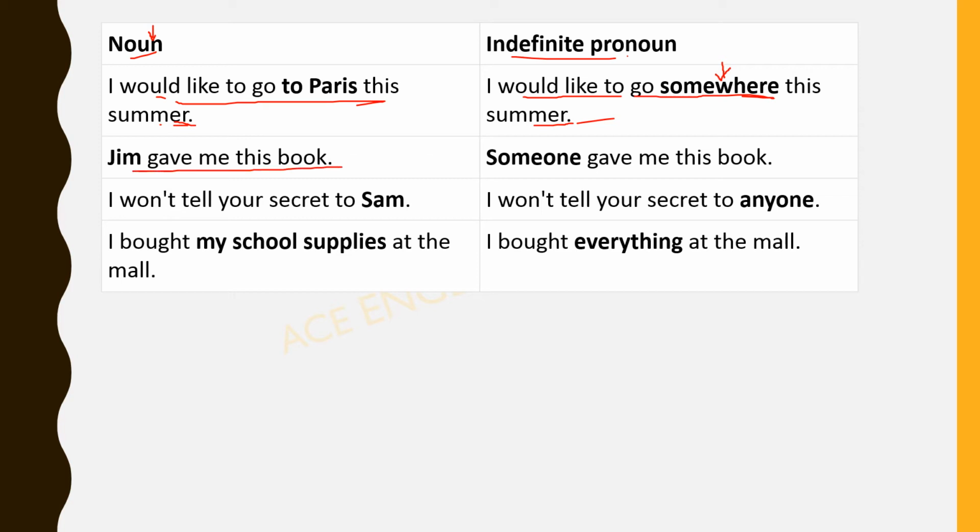Jim gave me this book. Someone gave me this book. I won't tell your secret to Sam. I won't tell your secret to anyone. I bought my school supplies at the mall. I bought everything at the mall. So I hope now this is clear to you. What is an indefinite pronoun? When the things are not clear. Okay.